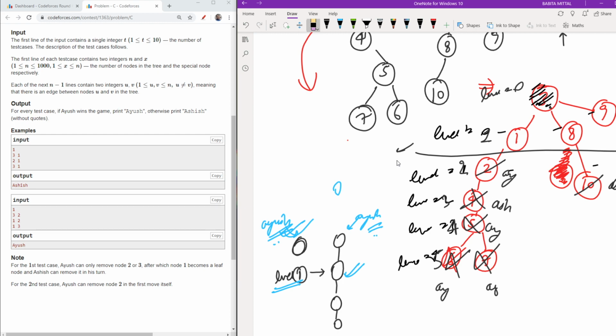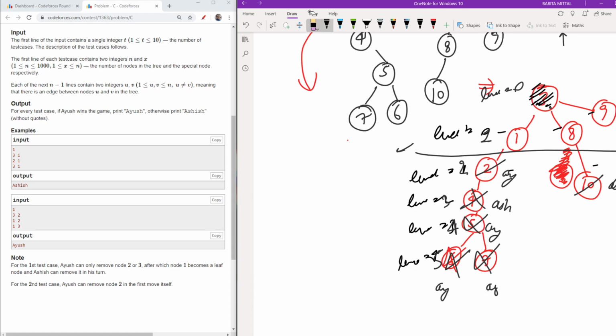Now let's take the condition which I told you here. So let me erase it. As you can see, if I have something like this, up till now Ashish has played, so now Ayush will play. Ayush has to remove one.